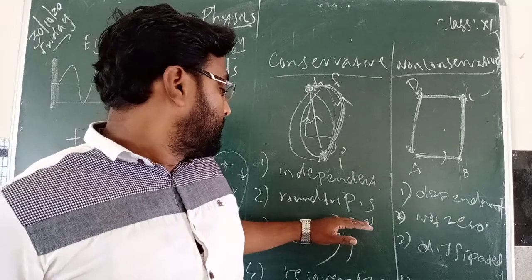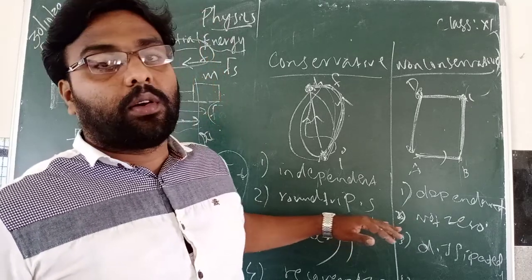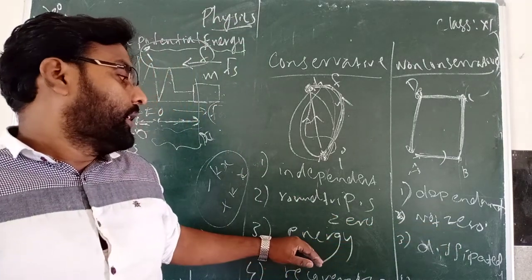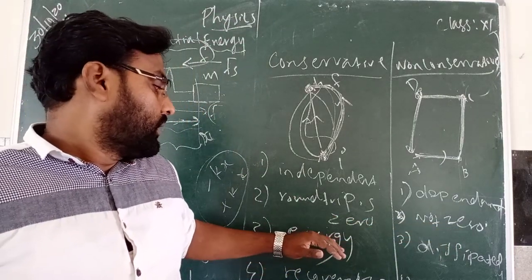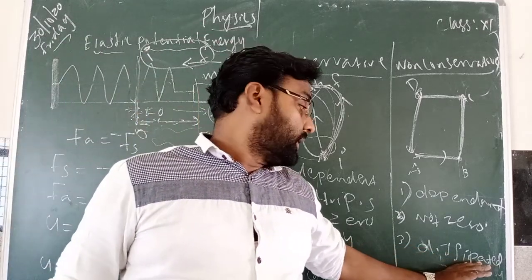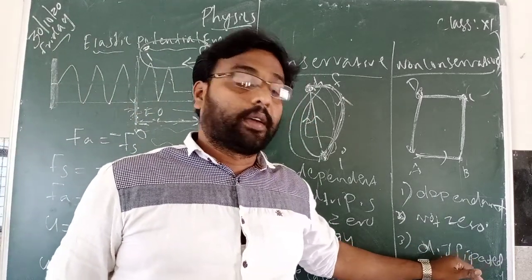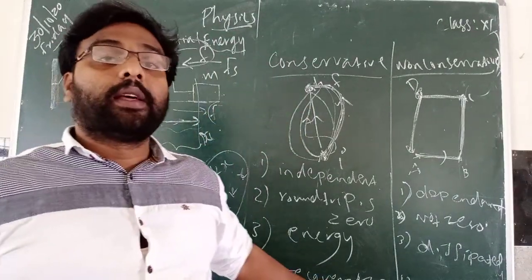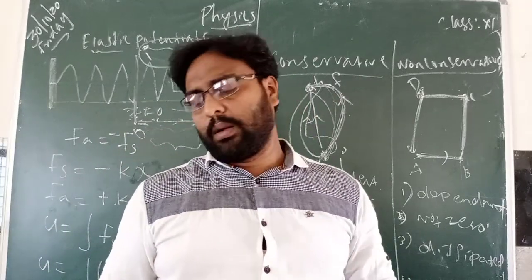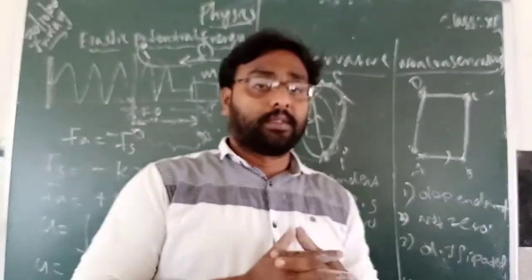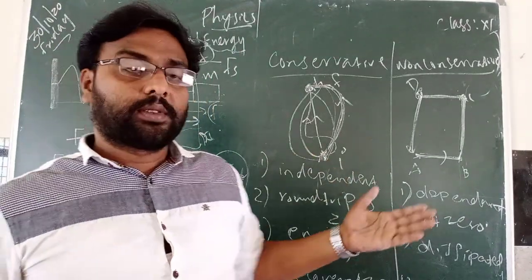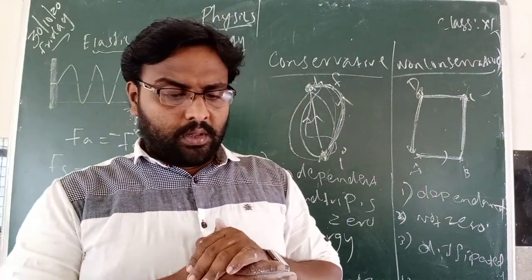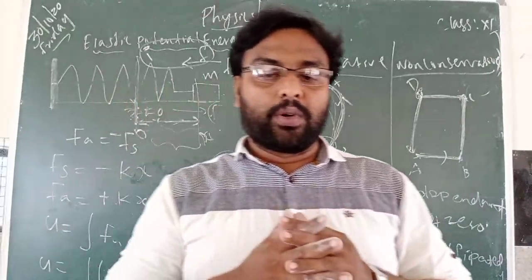And here the work done in a round trip is 0. Here the work done in a round trip is not 0. And here total energy is conserved, constant. And here the total energy is dissipated as heat energy. Then work done can be completely recoverable. Here not completely recoverable. And the last one is force can be put as the negative gradient also, but there we cannot. This is the difference, page number 4.3.